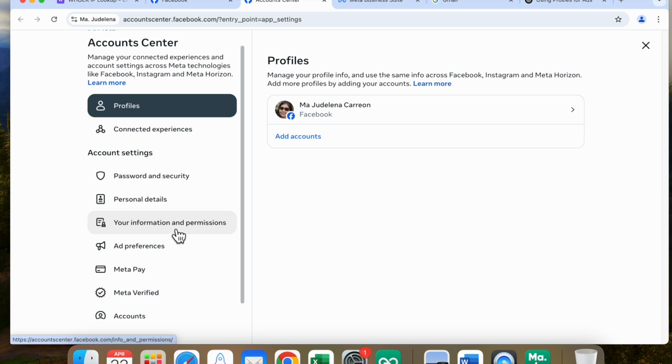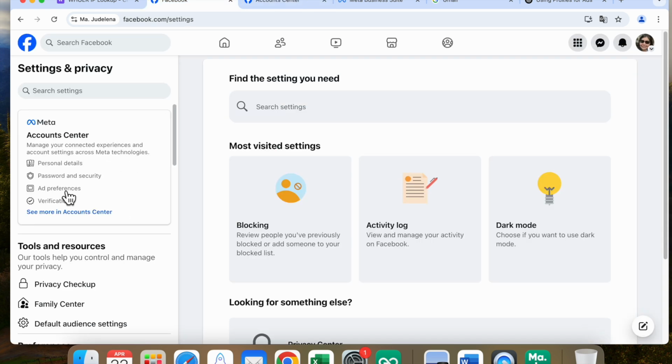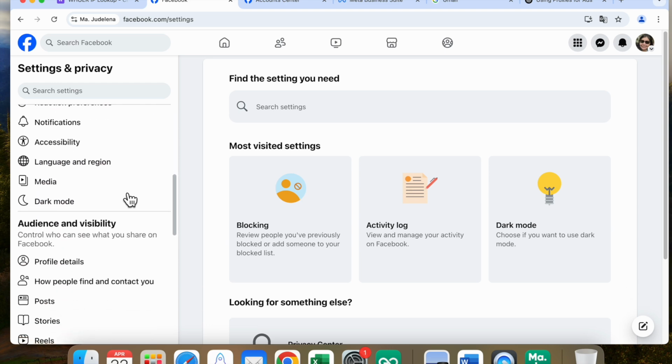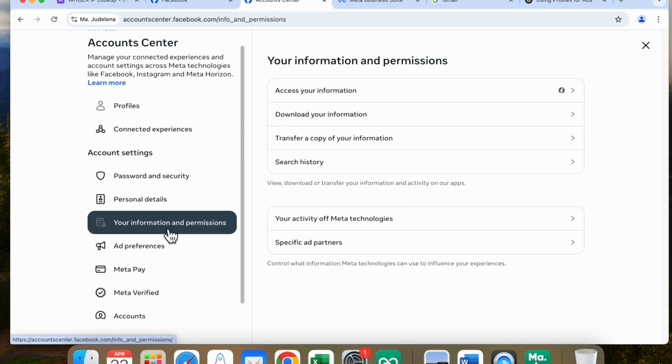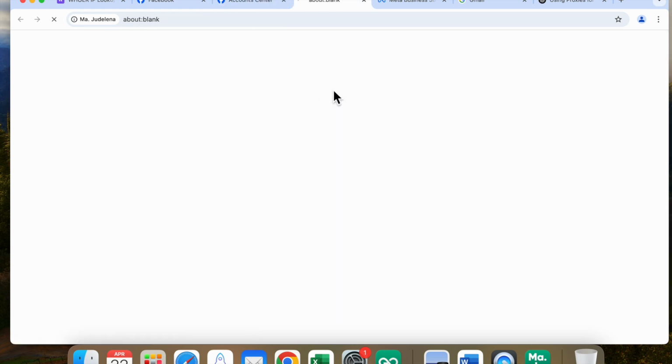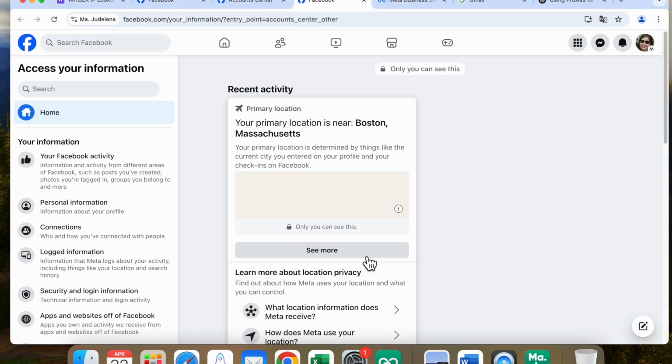Just click this one. Now if you do not have this Meta account center in your account, then you can find here this your information and permissions. Just click that, your information and permissions, and click here access your information. So you will see here, this is my primary location. I am in Boston, Massachusetts.